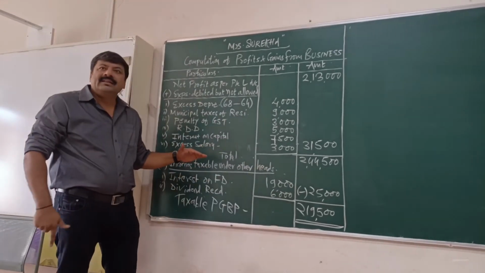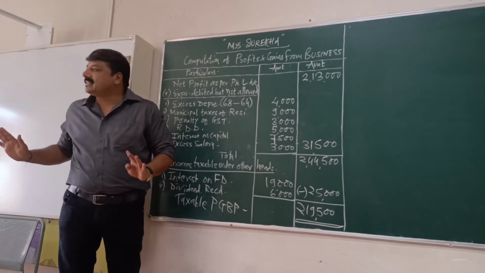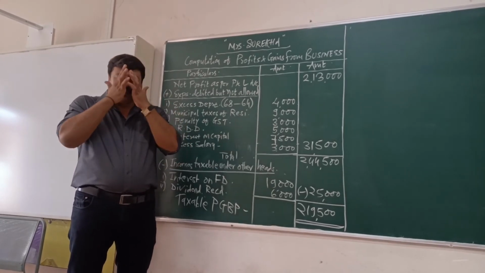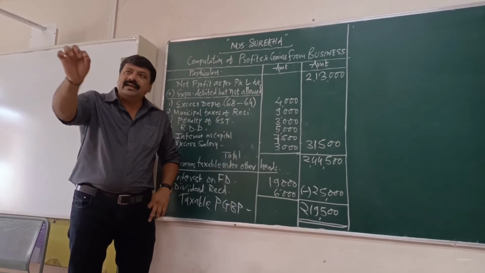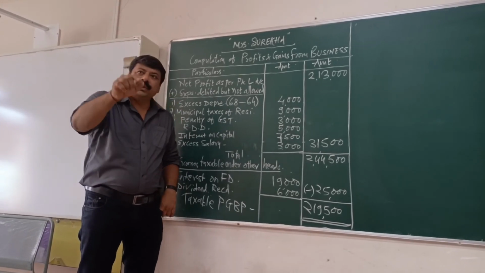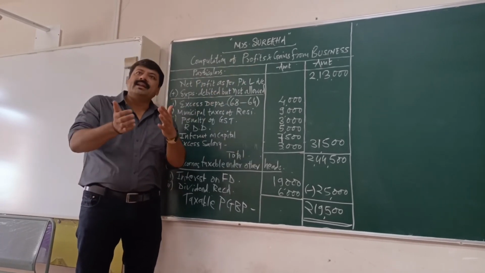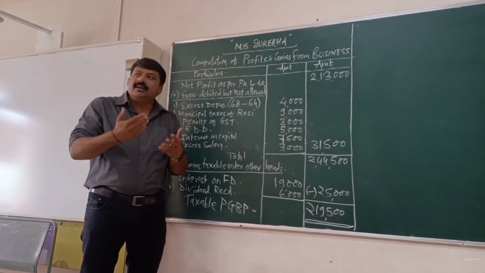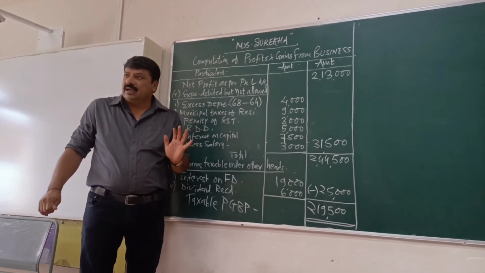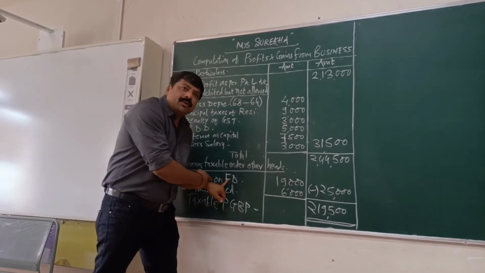But again, she has credited certain incomes which are not business incomes. Your job is to find out whether the incomes credited to profit and loss account are revenue incomes, whether these incomes are relating to business. If income is related to capital gain, house property, other sources, it shall not be credited to profit and loss account. अगर उसको क्रेडिट किया गया, जैसे इंटरेस्ट रिसीव्ड है यहाँ पे, जो इनकम फ्रॉम अदर सोर्स है,